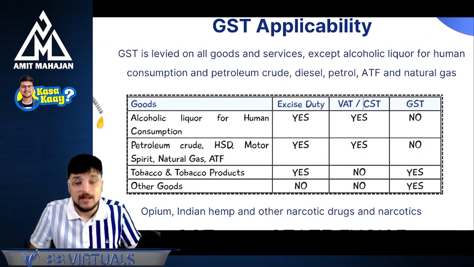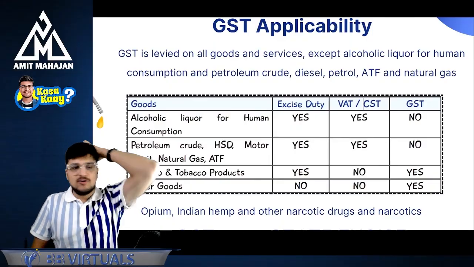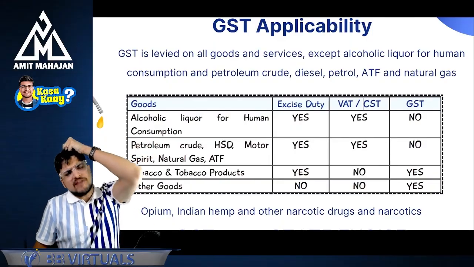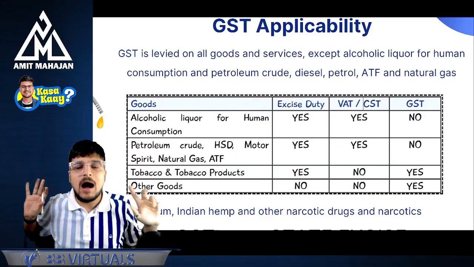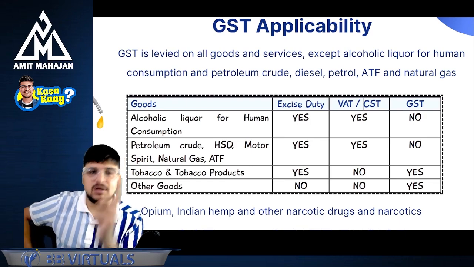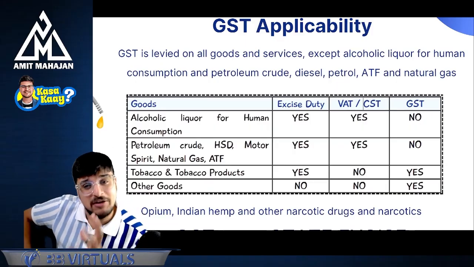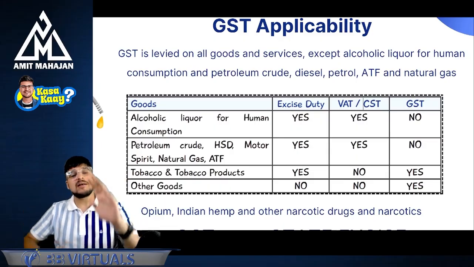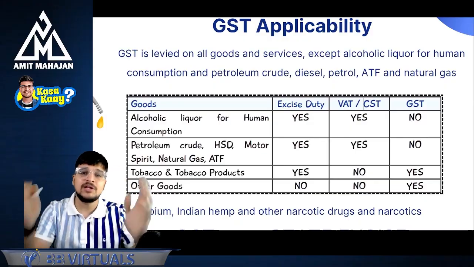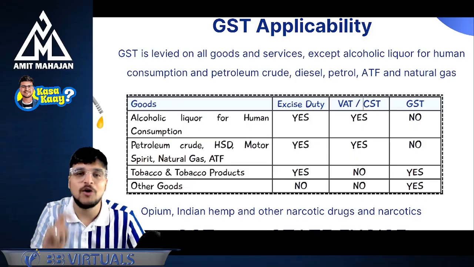Perfect? Okay. Now, on alcoholic liquor for human consumption, they said GST will not be applicable because the state government is very, very adamant on this part. I am not going to leave my bottle for GST, because the major revenue of the state government comes from alcohol. Approximately 200 to 300% of taxes are coming from alcohol.